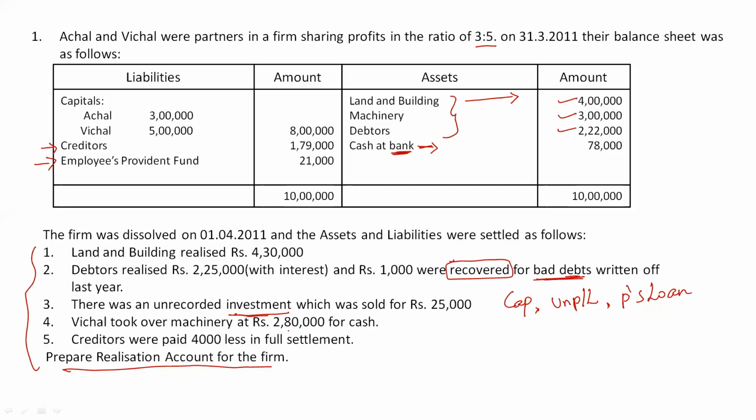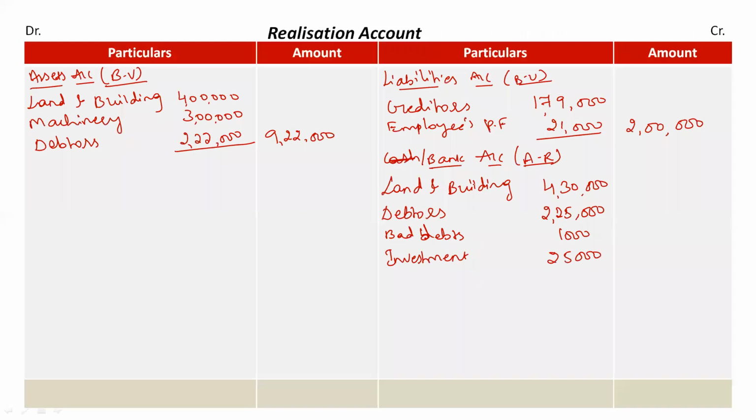Then come back to the question. Vichal took over machinery at rupees 2,80,000 for cash. Now here one of the partners is taking over the machinery. Vichal is one of our partners, and it is mentioned that Vichal took over machinery at rupees 2,80,000 for cash. It means he is immediately paying the cash to us. So again we will take it in the cash or bank account only.